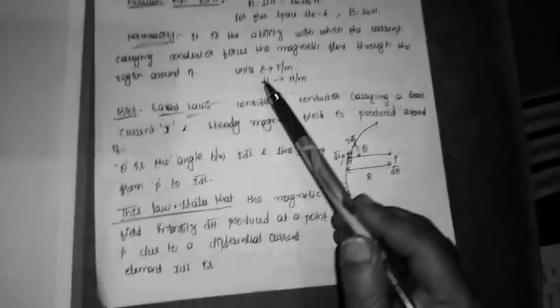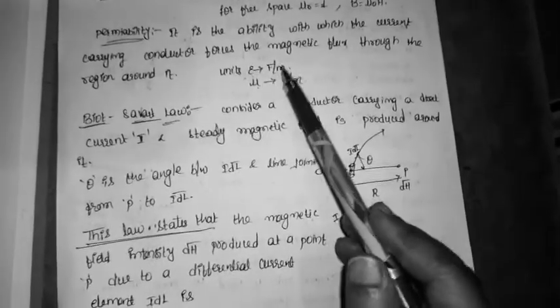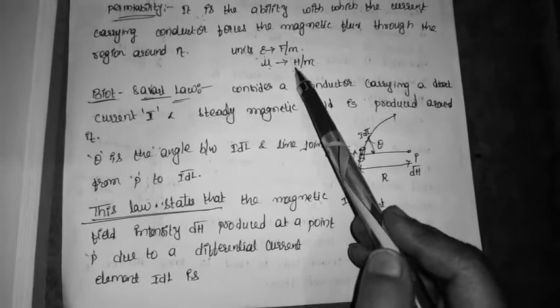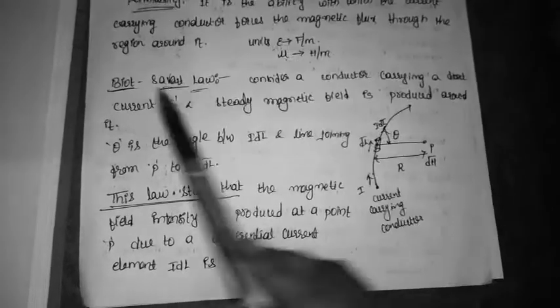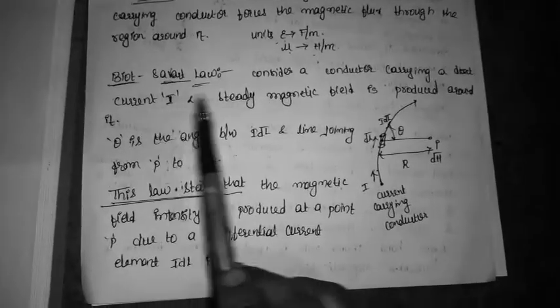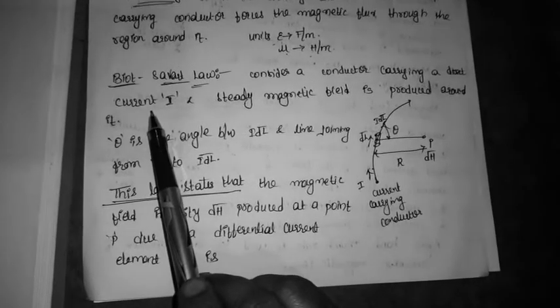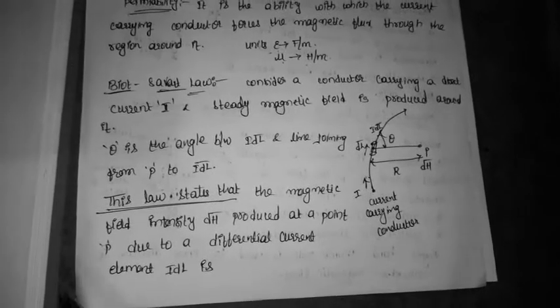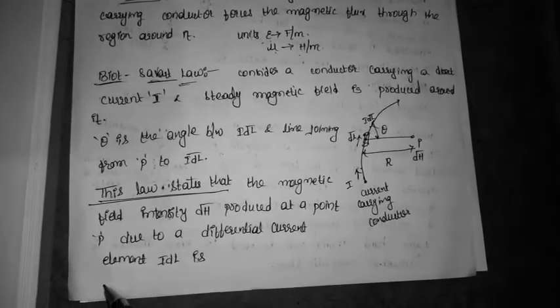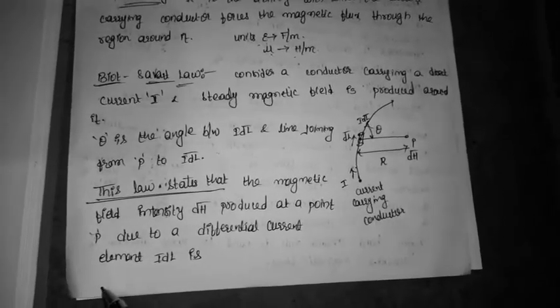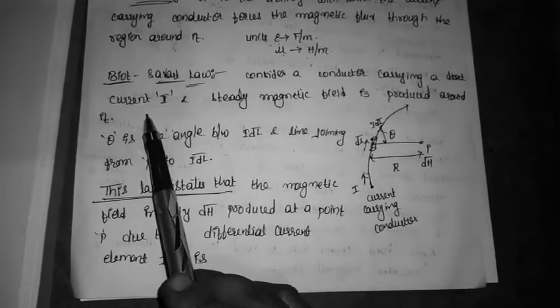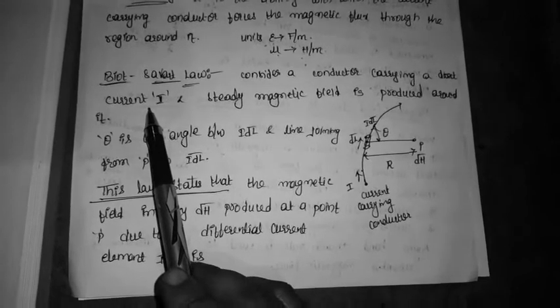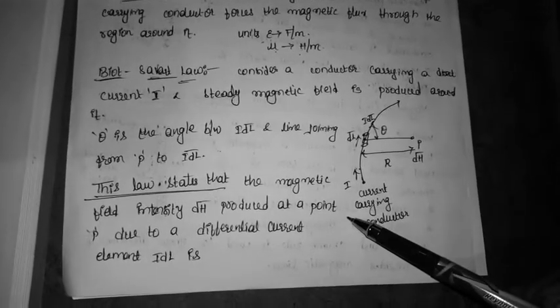Okay. So the unit of permittivity, we know, is farads per meter, and the unit of mu is henry per meter. Like Coulomb's law, we have Biot-Savart's law. Coulomb's law, we know, is Q1 Q2 by 4 pi epsilon naught r square, where r is the distance between the two point charges. Like Coulomb's law in electrostatics, I have Biot-Savart's law in magnetostatics.